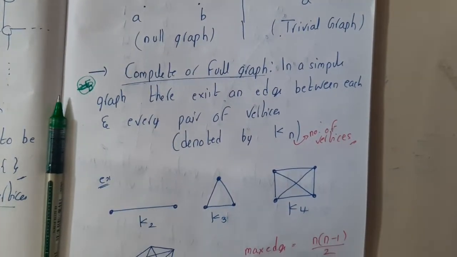So basically, what is a complete graph? I think this lecture is too small, right? Okay, let it be anyway, no issue.